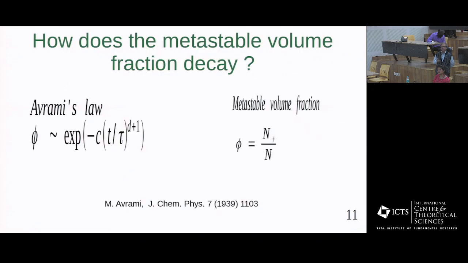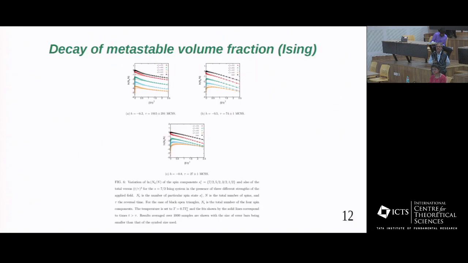Now the question is, how does the metastable volume fraction decay? As the system leaves the metastable state, the metastable volume fraction decays with time. The metastable volume fraction is defined for the spin half Ising system as the relative abundance of up spins, and this follows Avrami's law in d dimension, with the power d plus 1. We have studied in 2 dimensions, so that power will be 3. And here is the result.